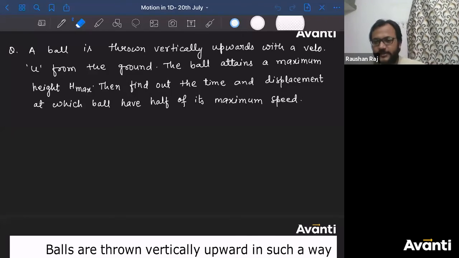At h max, the speed will be 0, na? That is why that point is called the maximum position, maximum height. After that, if at that point the particle is still having velocity, then the particle will go further upward. Then how can that position be the maximum height?